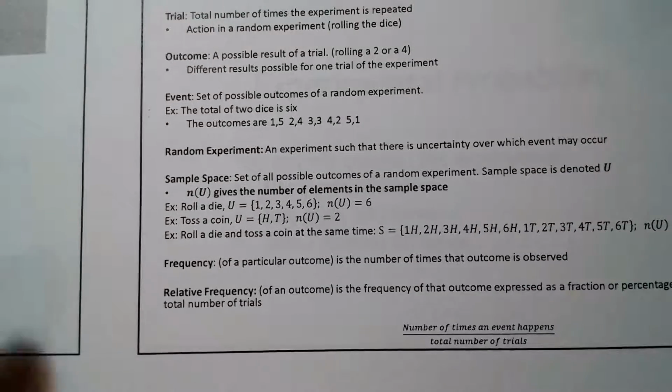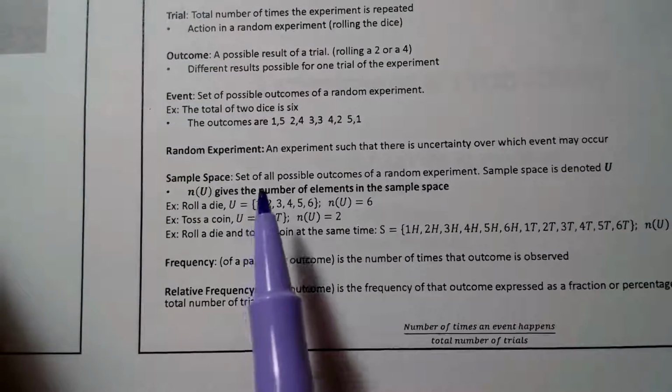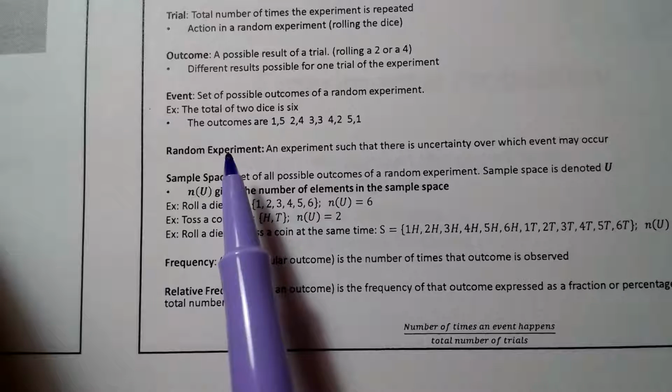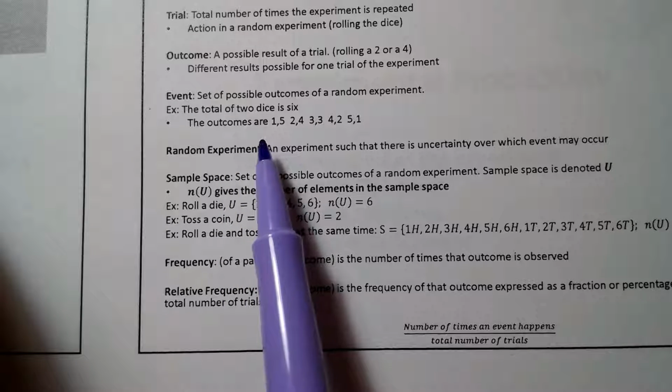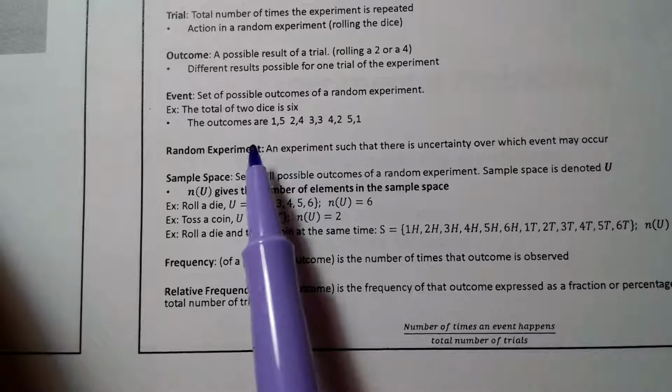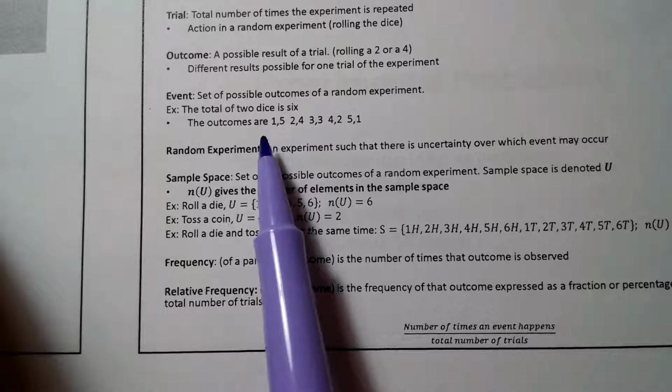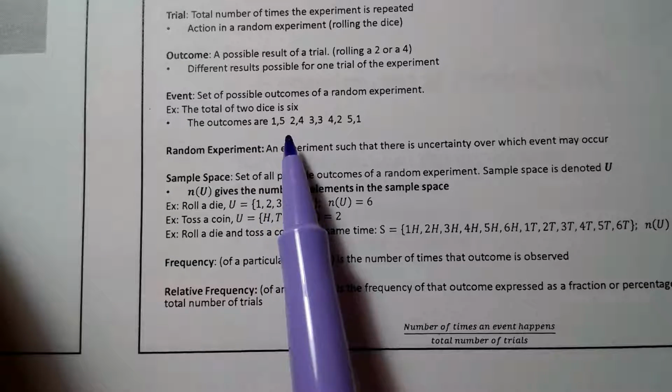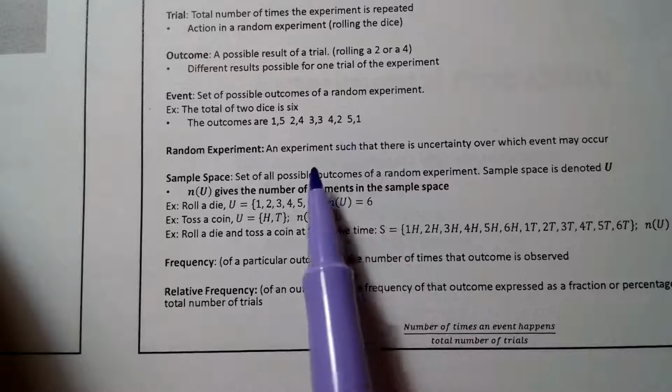So, for example, I have here the total of 2 dice is 6. So if I toss 2 dice and I'm looking for a 6, the possibilities are a 1 and a 5, a 2 and a 4, a 3 and a 3, a 4 and a 2, and a 5 and a 1.